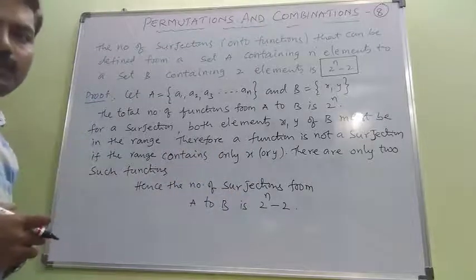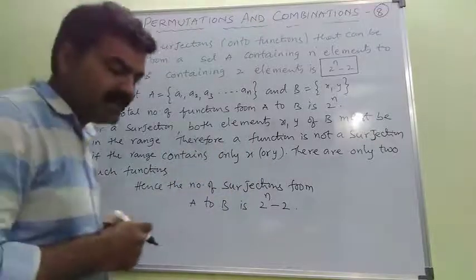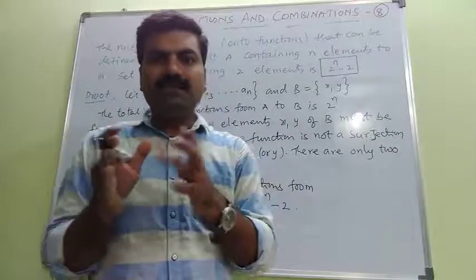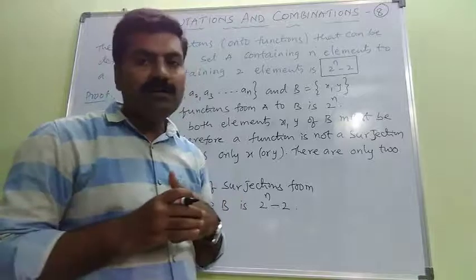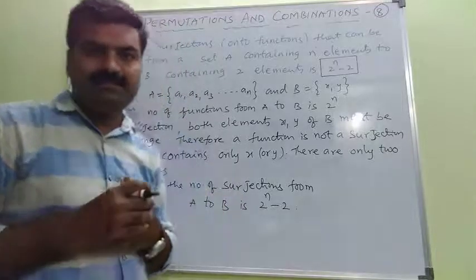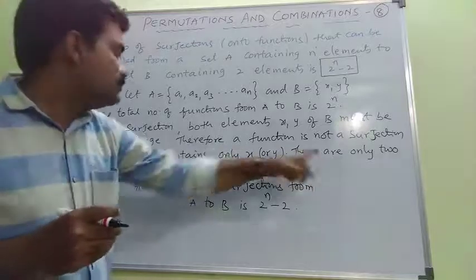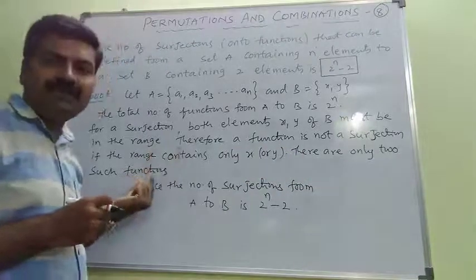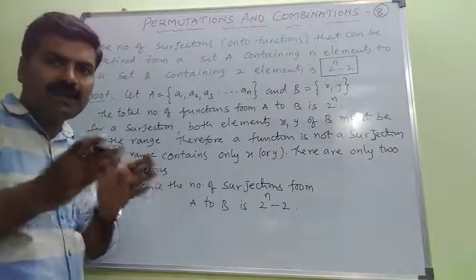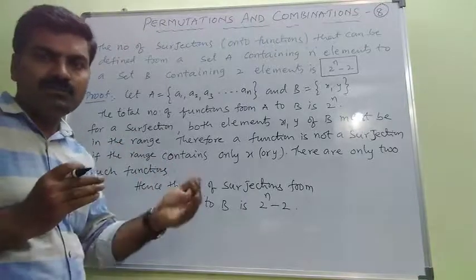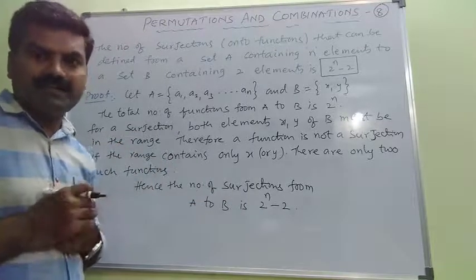Do you understand this point? If the range contains only x or only y, it is not treated as a surjection. So there are two such functions, having range only x or having range only y. These two are not treated as surjections.